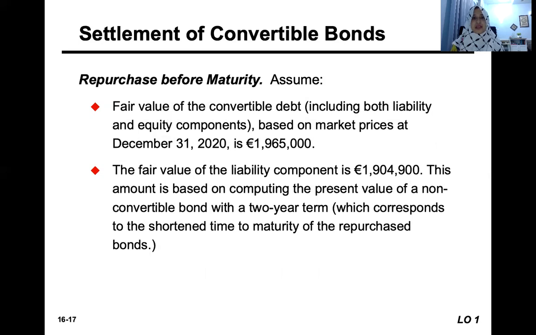Let's say the fair value of convertible debt, including both liability and equity components, based on market prices at December 31st, 2020 is 1,965,000. The fair value of the liability component is 1,904,900. It's based on the present value of a non-convertible bond with a 2-year term, because we repurchased before the 5-year maturity.